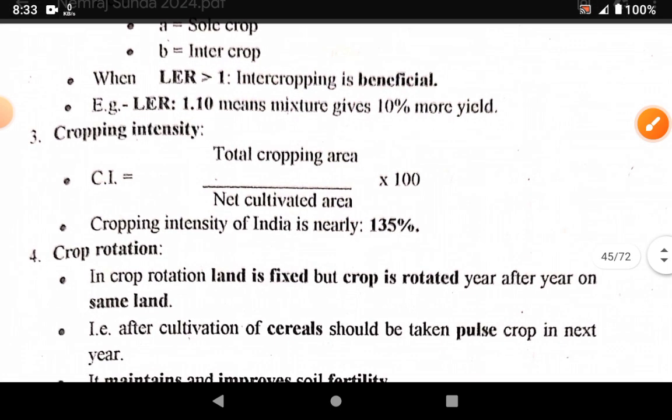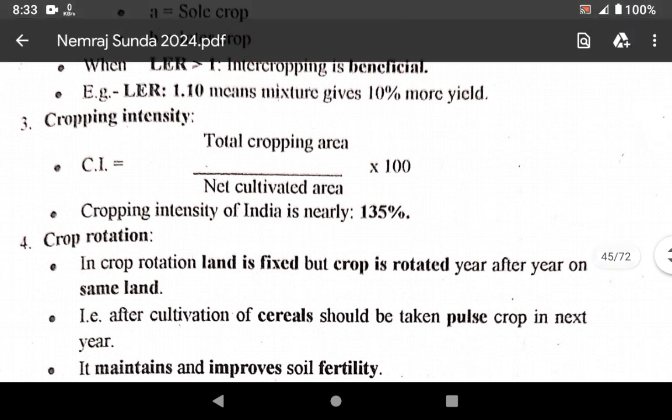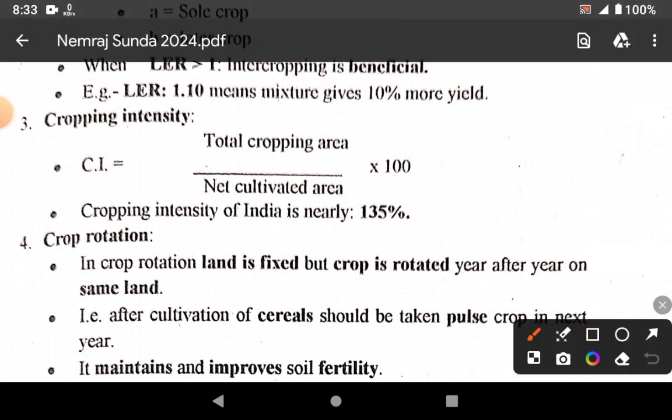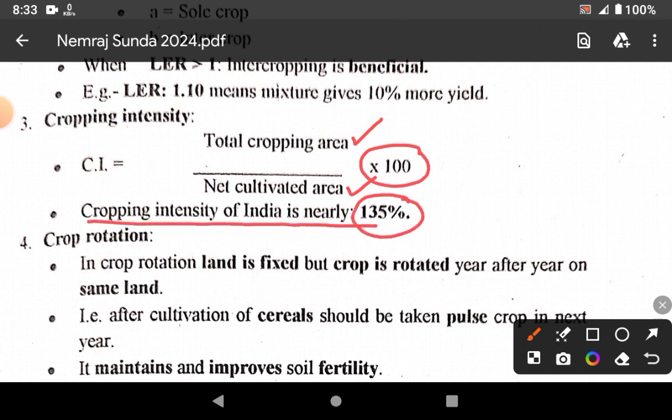Next concept is cropping intensity. Cropping intensity is equal to total crop area upon net cultivated area into 100. Cropping intensity in India was nearly 135%. Now it is 151% according to 2024-25.